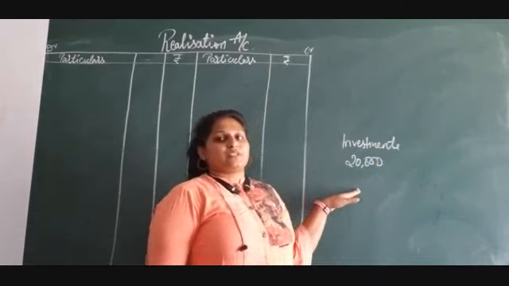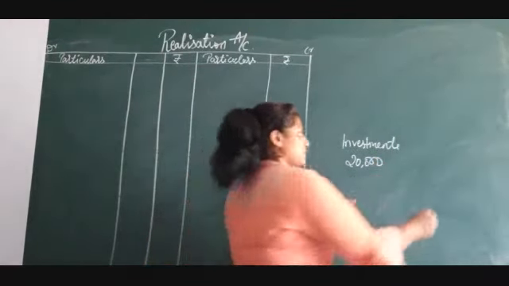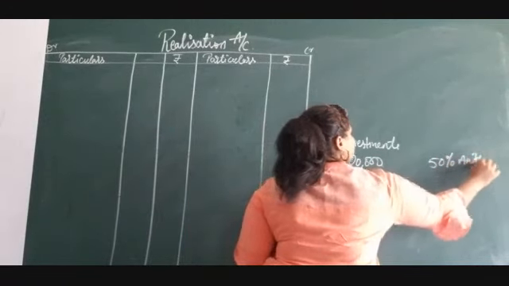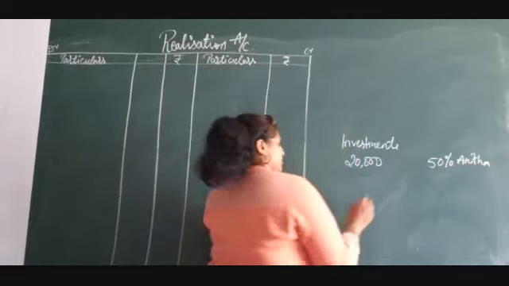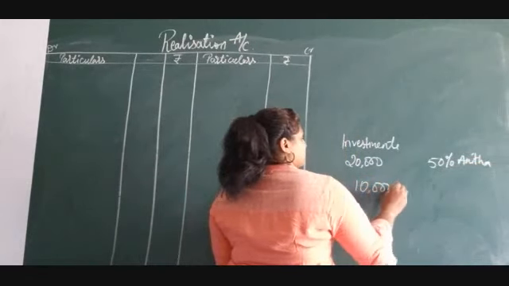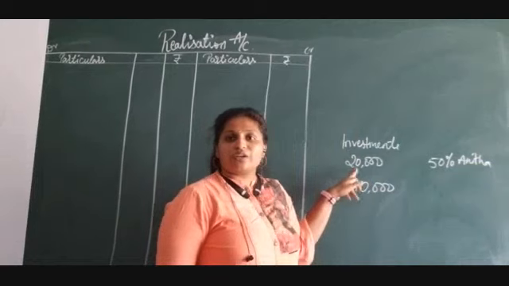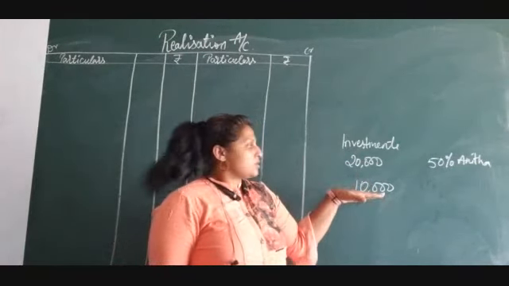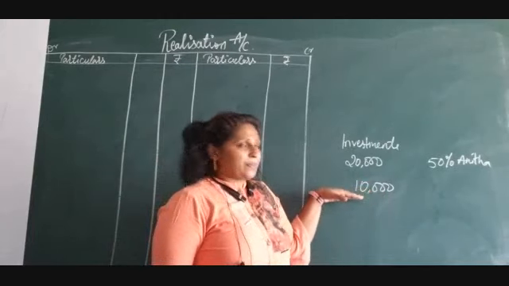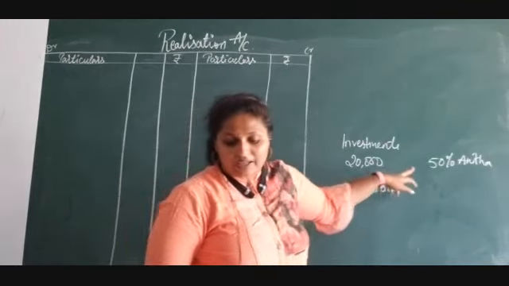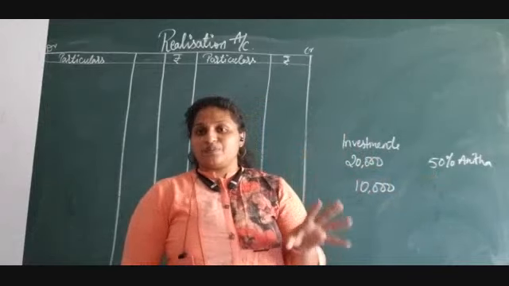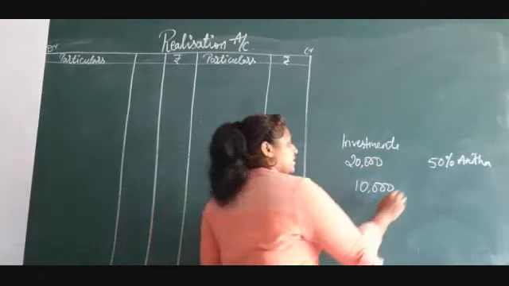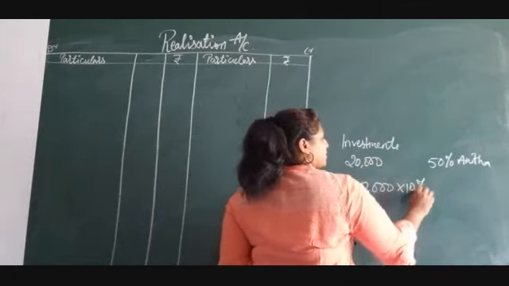Only 50% of it is taken by Anita. 50% of 20,000 is 10,000. She is taking over 10,000, and again she is deducting 10% on this. So calculate 10% on this.